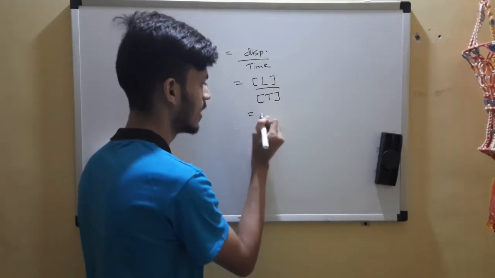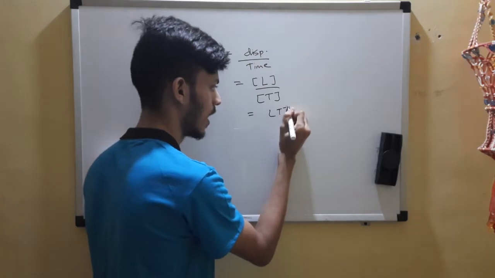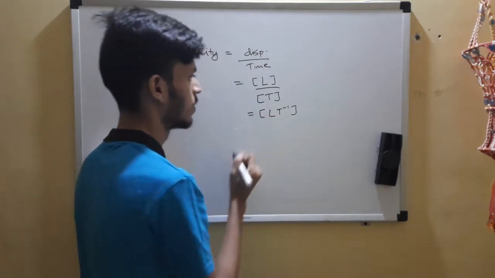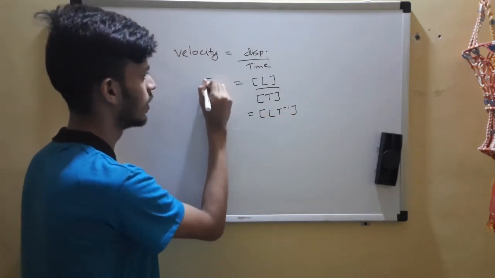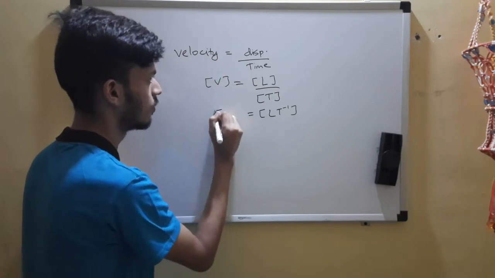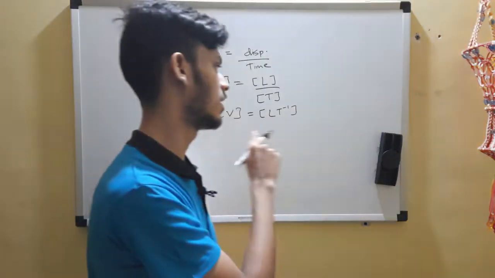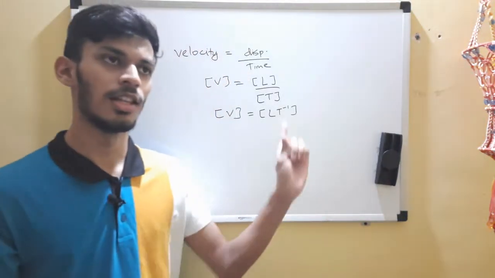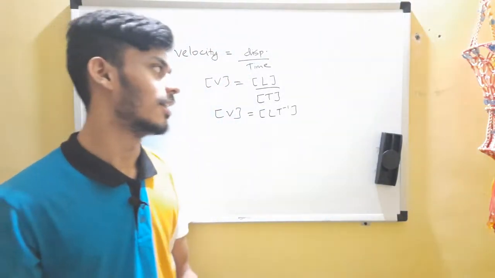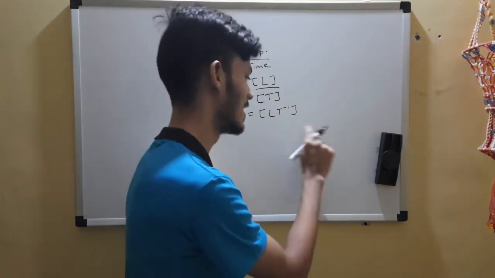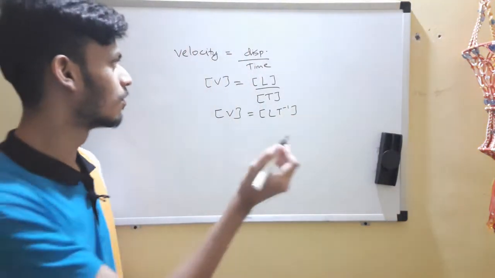What can we write this as? L T raised to minus 1. I will write a V for it. So the dimensions of velocity are 1 in length and minus 1 in time, and the dimensional formula is this. Okay, so let's go for acceleration.